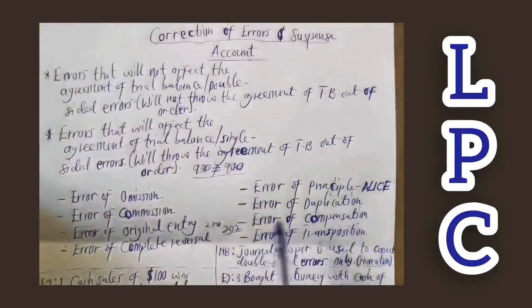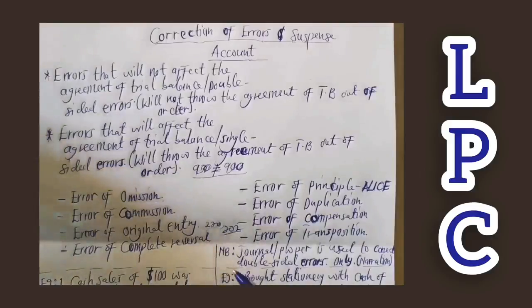Then error of duplication. Per the name, it's an error that is made more than once, or where recording is done more than once in the books of account. The debit side has been debited more than once, and the credit side has also been credited more than once. When it happens, it becomes an error of duplication. Depending on the degree of the recording that has occurred as an error, you remove them aside so that you get the correct figure. So if the debit side has been debited twice, you credit it with one so that you get the other one at the debit side.